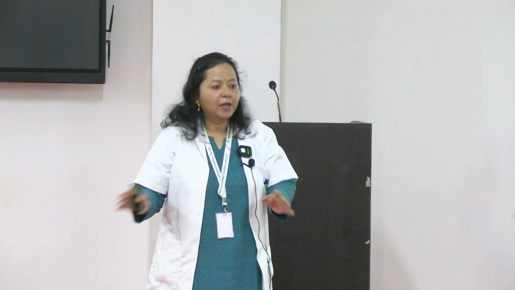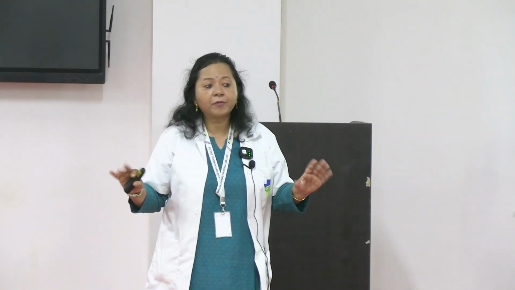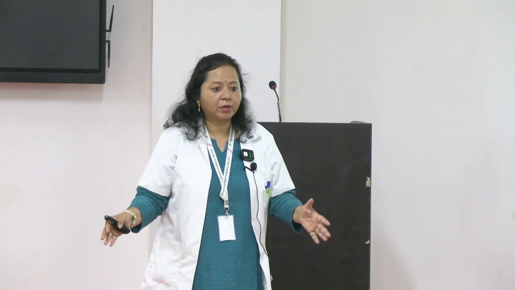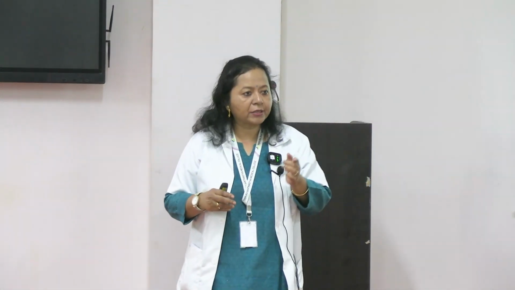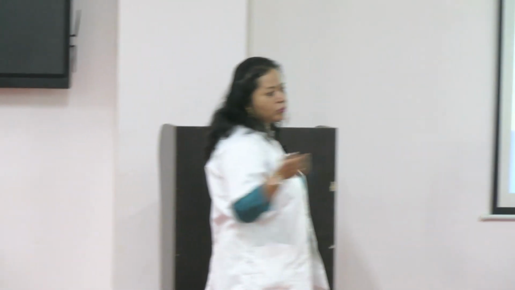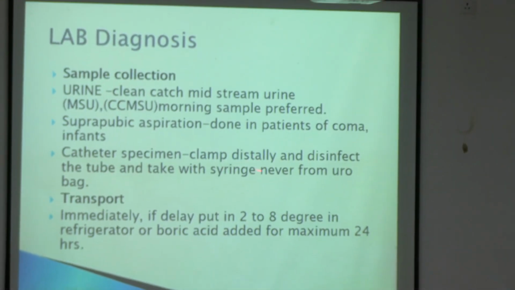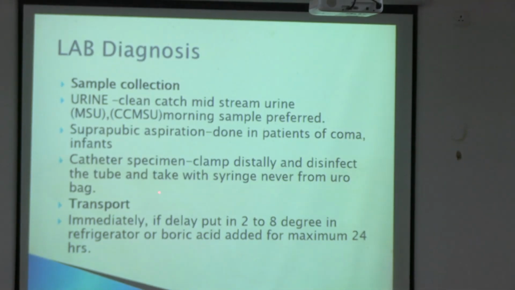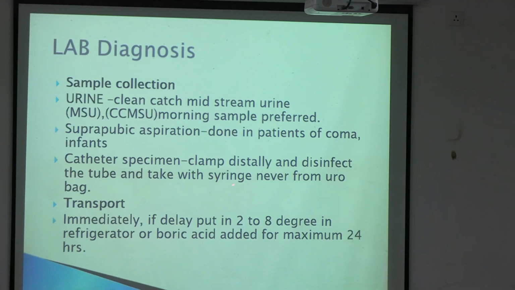Okay. So there are urine bags in which urine is collected. You never take urine from that urine bag. Is it clear to all? Never from the urine bag. You don't want collected urine, you want a fresh sample. So it is from the catheter. You have to first clamp the distal part and then take it with a syringe. Okay, you have to take from there. You will be taught this when you do your clinics, I think. So for catheter urine, clamp distally and disinfect the tube. You have to disinfect the tube and take with a syringe. Never from the urine bag. Okay.